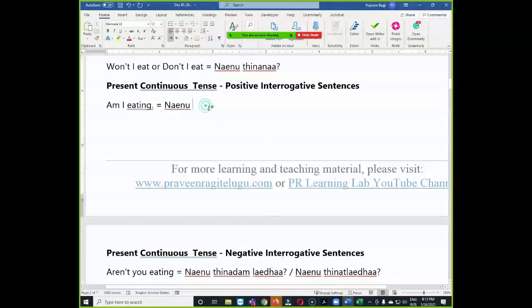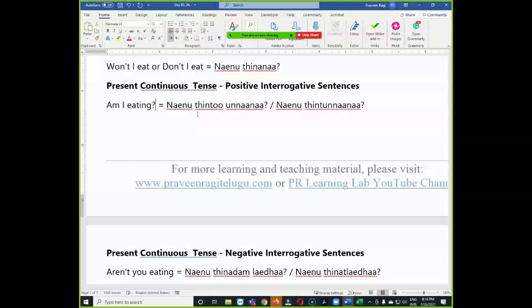For positive interrogative, నేను తింటూ ఉన్నానా. So తింటూ ఉన్నానా, for better understanding I mentioned like this, but in spoken Telugu we combine this word. So I will also include that meaning. నేను తింటున్నానా. Am I eating? నేను తింటున్నానా. So while practicing, you replace the meaning of the verb which you mentioned there and make sentences.